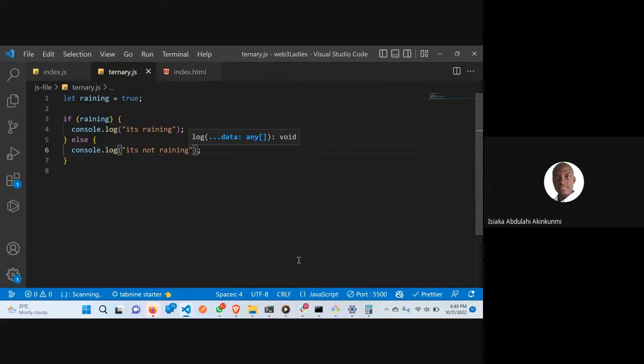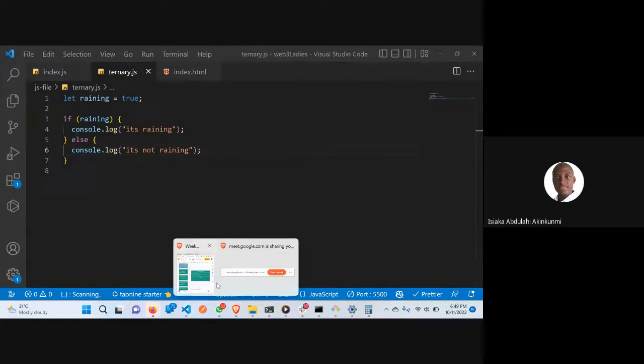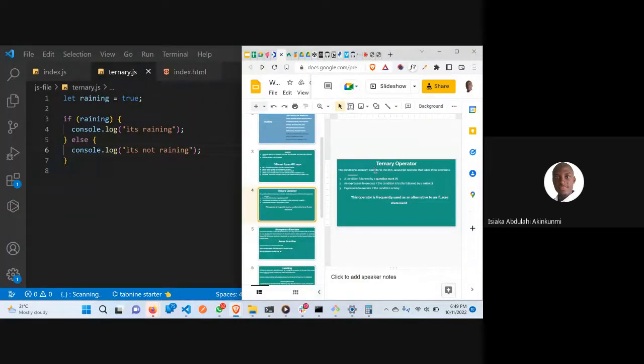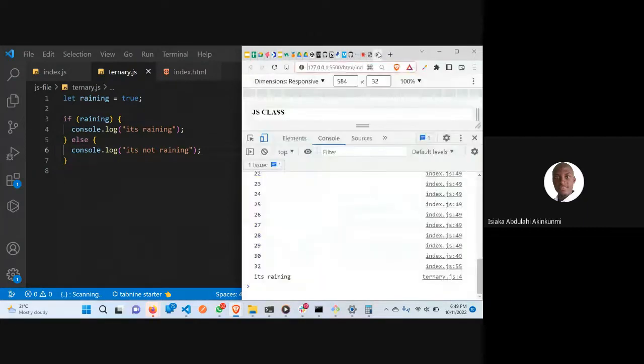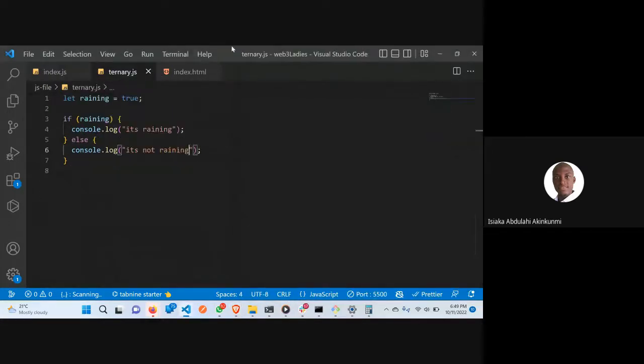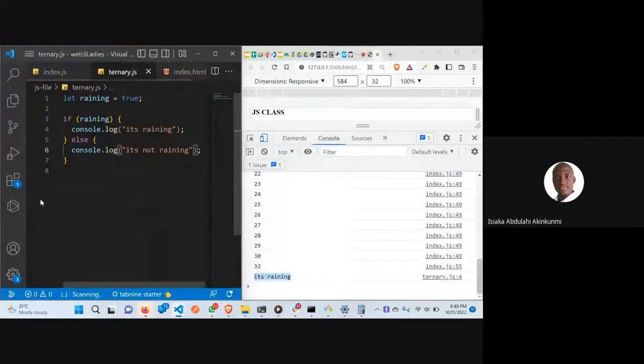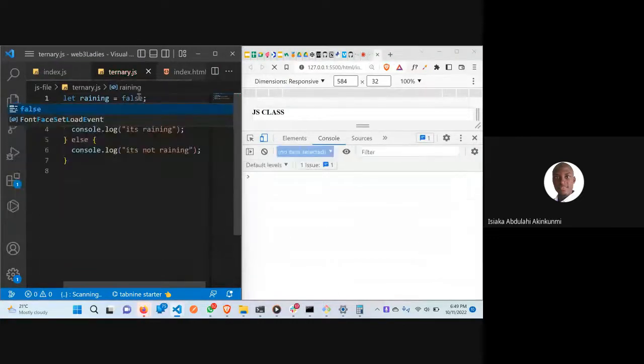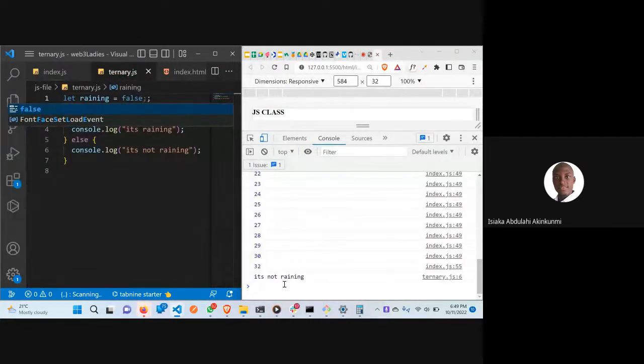Now, if I go back to my browser, you can see it's telling us that it is raining, and that's because this one is true. If I say false here, you can see now it's telling you that it is not raining.